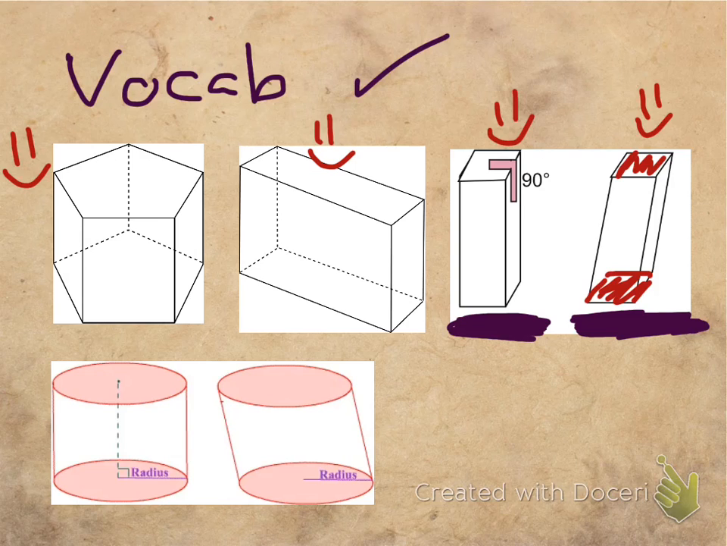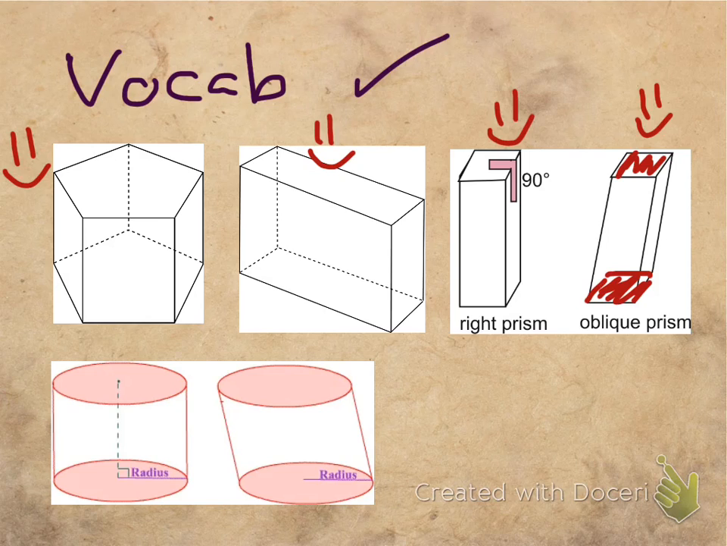In fact, they have different names. So this one that goes 90 degrees here is actually called a right prism. And this one that's slanted is called an oblique prism. So they have two different names. There are a right prism and an oblique prism.